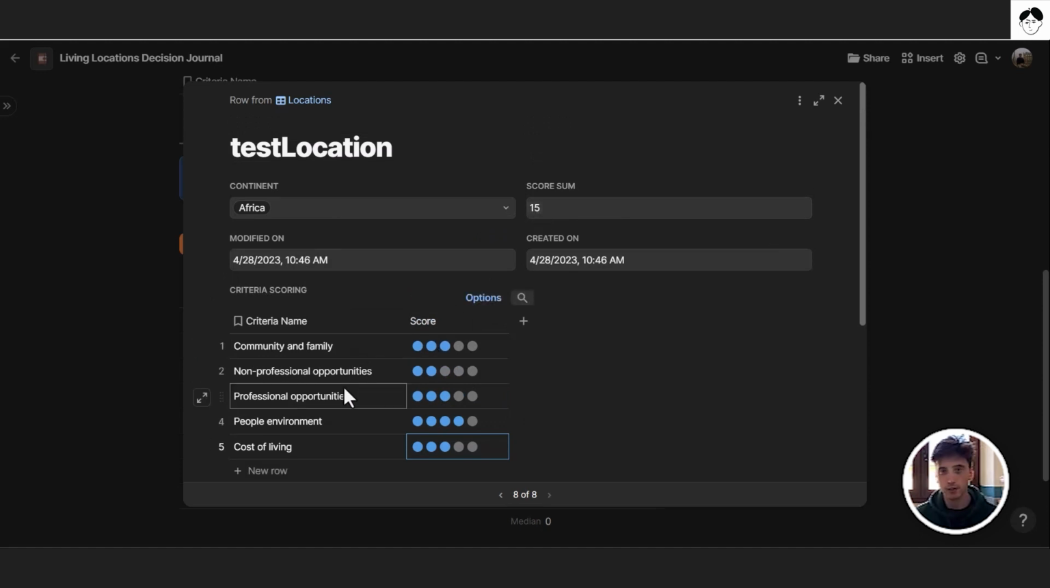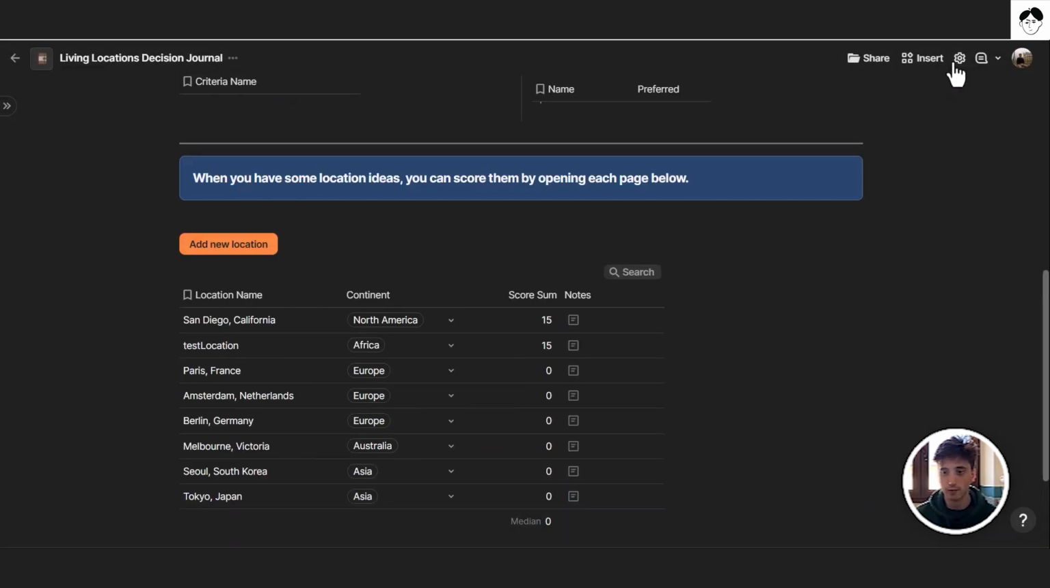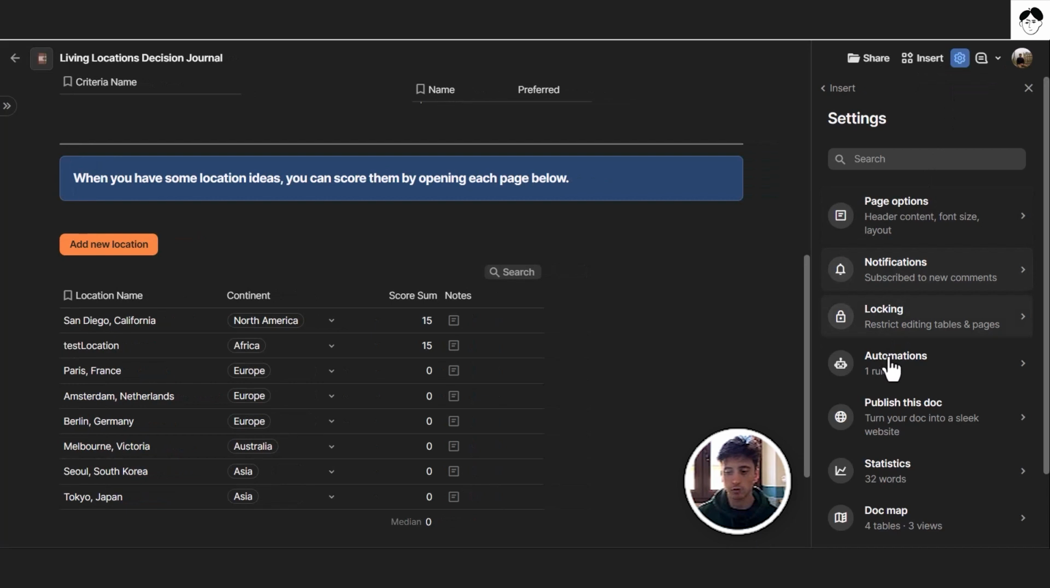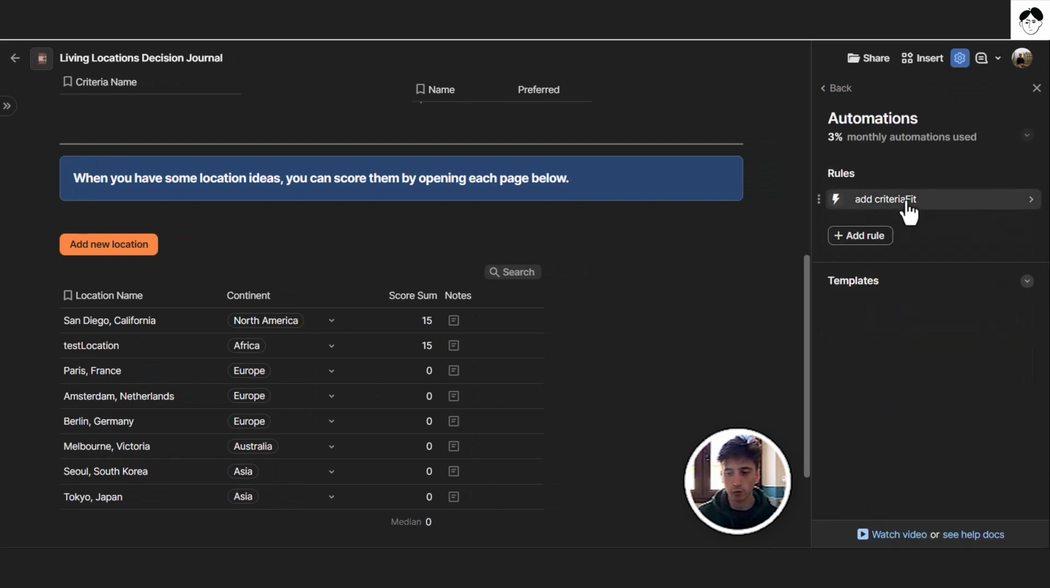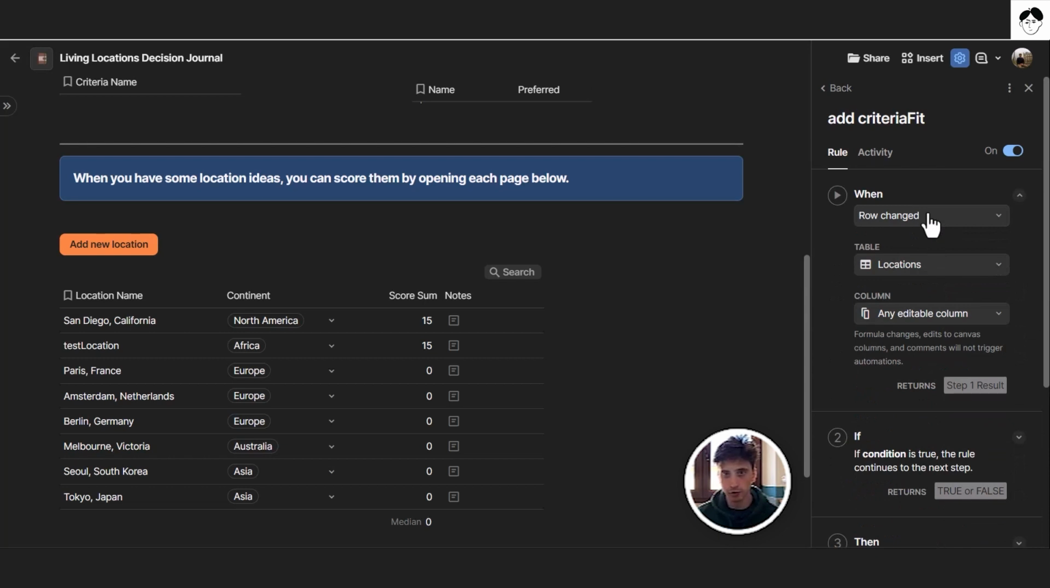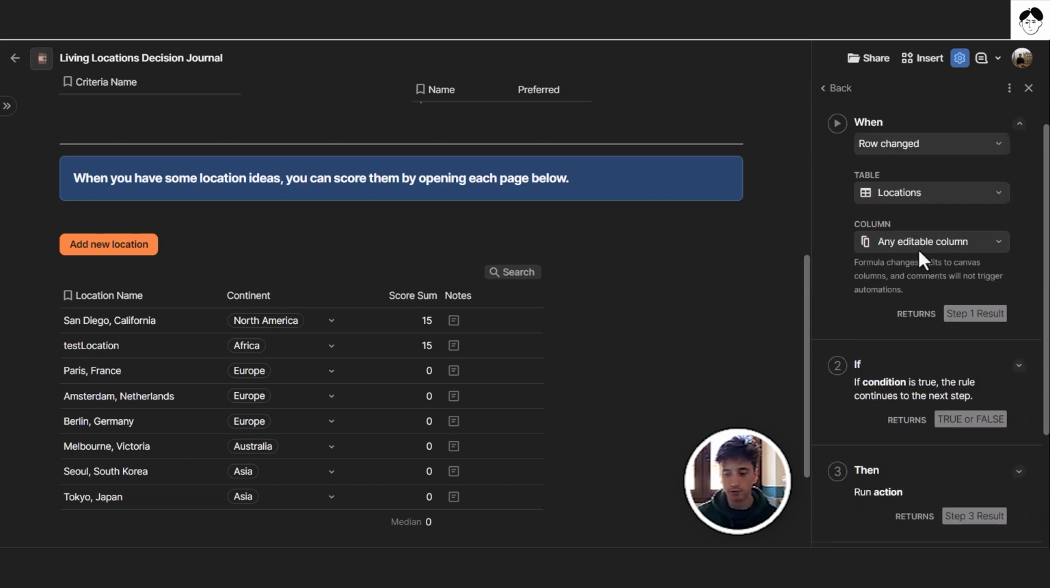And these criteria are automatically filled out whenever you create a new location because of an automation that we have that is running in the background in this Coda doc. And you can see that automation from the settings menu. You can go to automations. You see we have one rule that is on, and that is when there is a row changed in the locations table, any editable column.